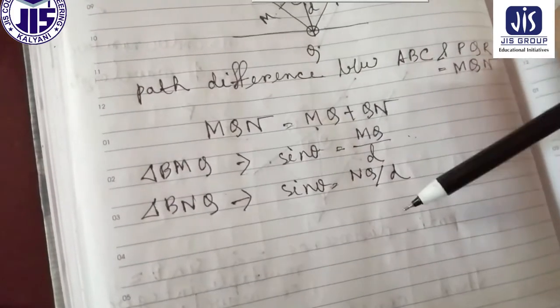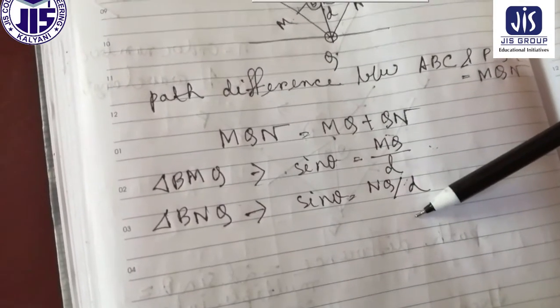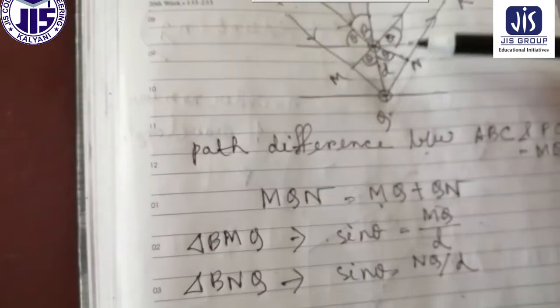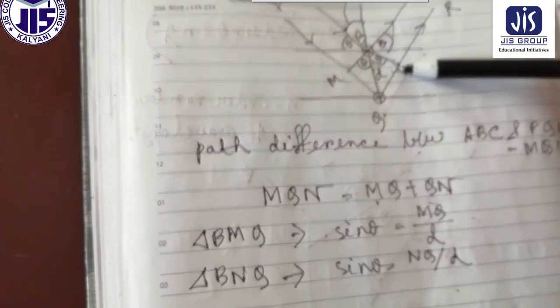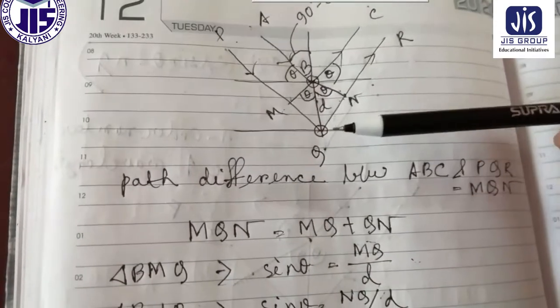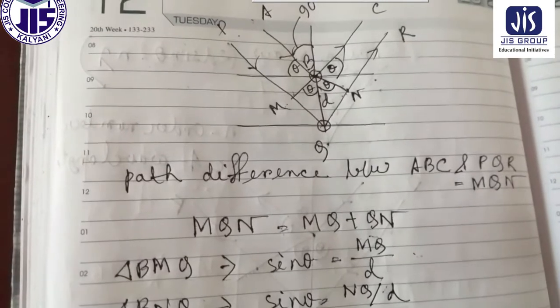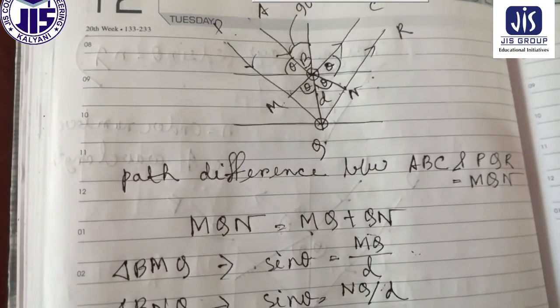So these are two expressions of sin theta from this figure, because in this figure, as you can see, this is a right angle triangle, so we can apply the laws of the right angle triangle.